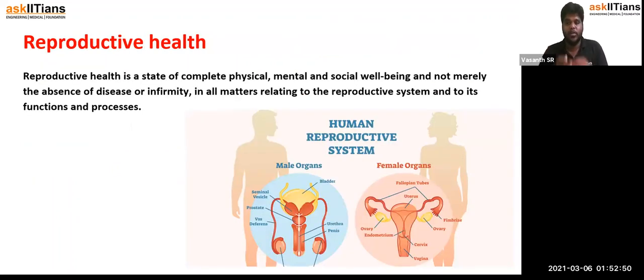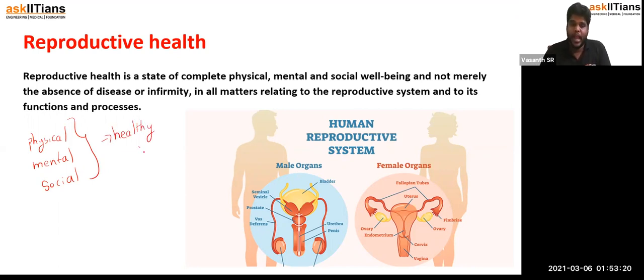In higher classes and in lower classes, if you ask me what is health, being healthy is having physical, mental, and social well-being. Okay, so when all these three are good in a human being, then we call this person healthy.